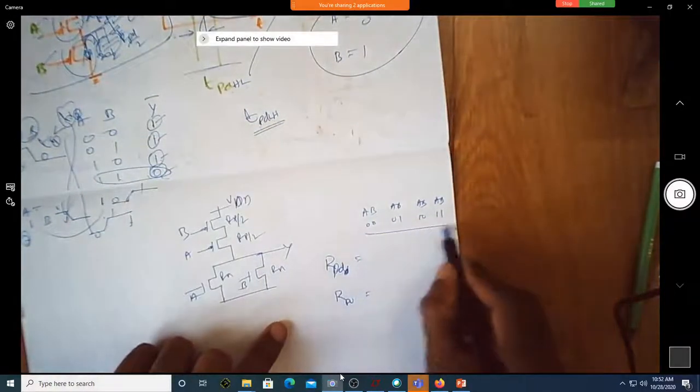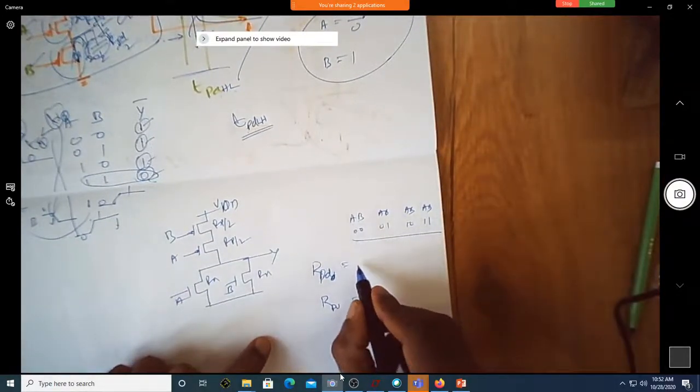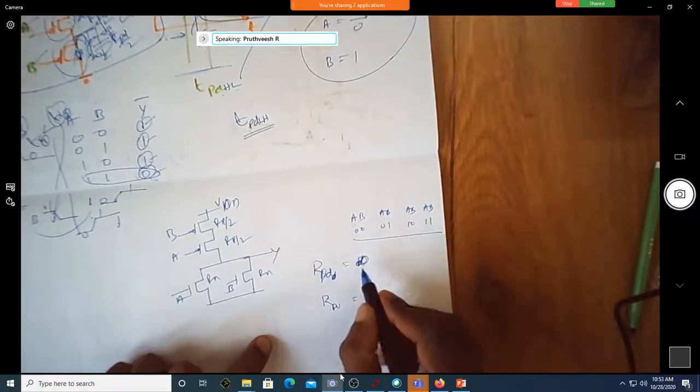Correct, these are the 4 possible combinations. If it is 0, 0, what is this? Is it infinite?